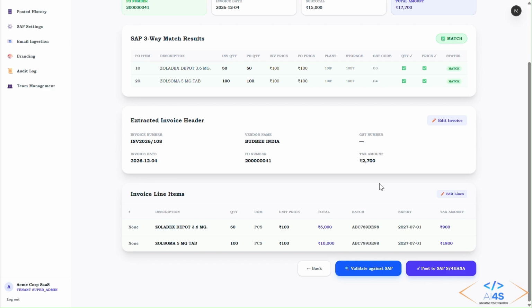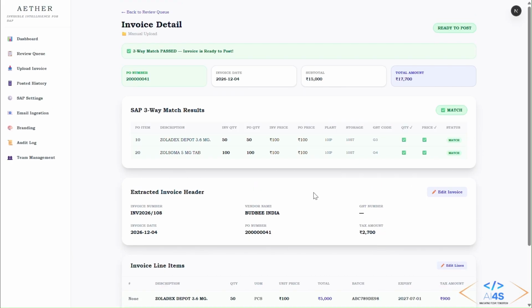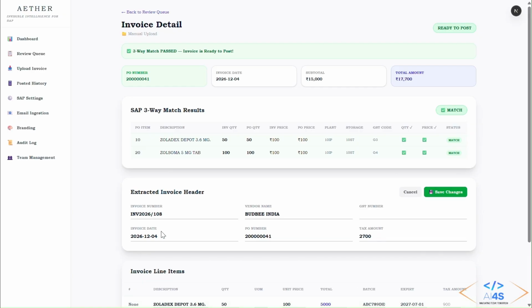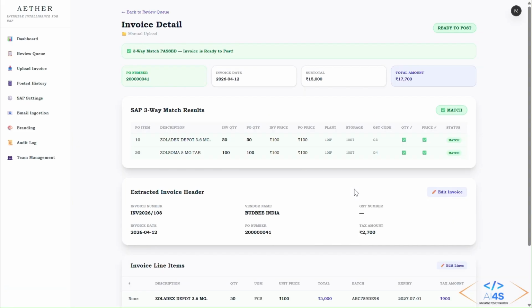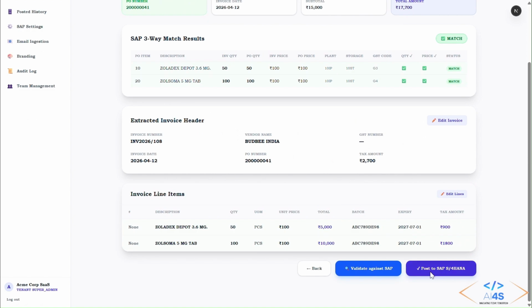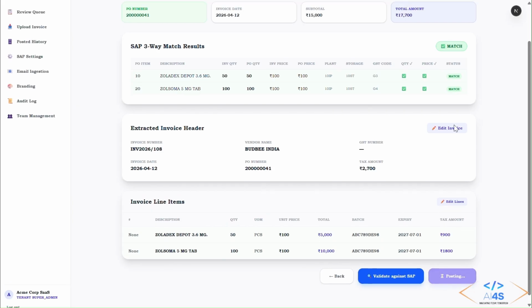Here in this review page, we have an option that we can edit anything. It is fully customizable. If anything is an error here, let's take a date. The date is wrong, so we can fix that date, and again save the changes. After saving the changes, we can validate again with SAP, with PO and GRN, and after that we will click the post to SAP S4HANA button. After validation is successful, we can do the posting in SAP S4HANA.